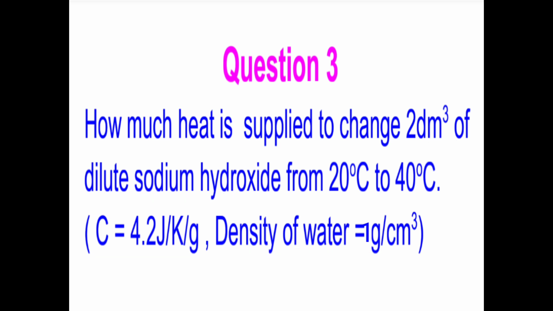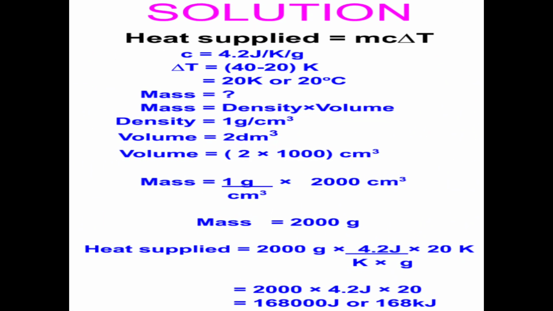Now let us look at our calculation. We have our expression for the heat supplied or heat absorbed, which is mcΔT. Do we know the specific heat capacity? Yes. The specific heat capacity of dilute sodium hydroxide is the same as that of water, which is 4.2 joules per Kelvin per gram. What's the temperature change?